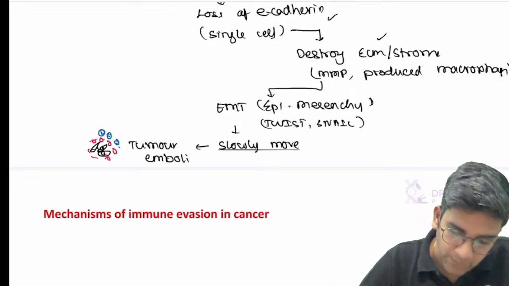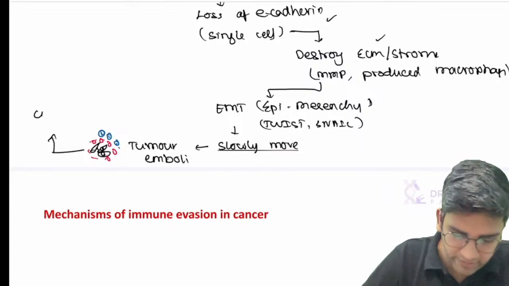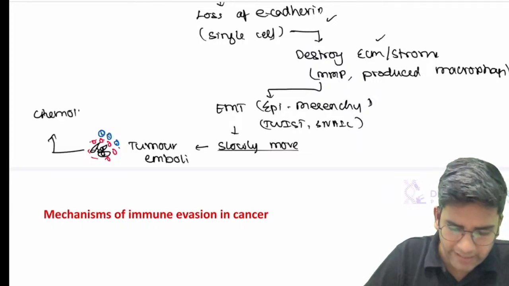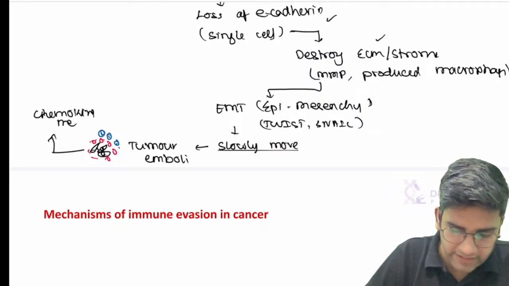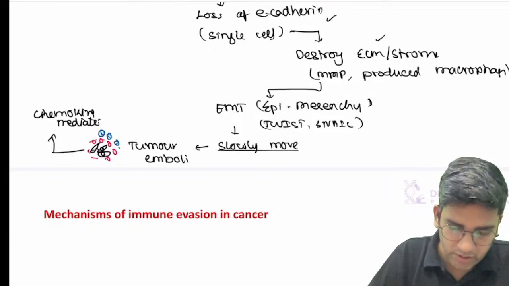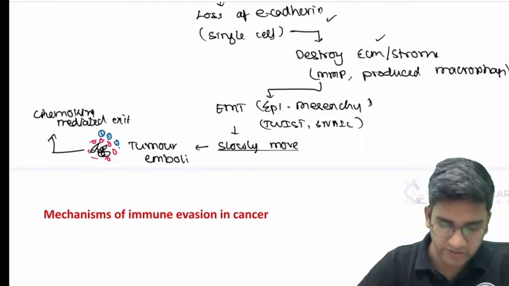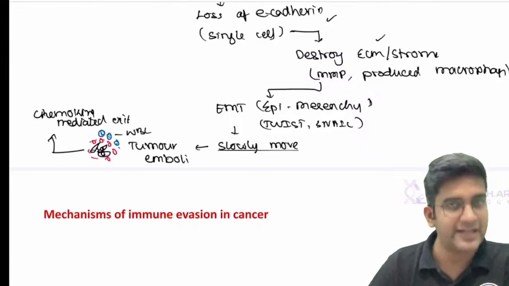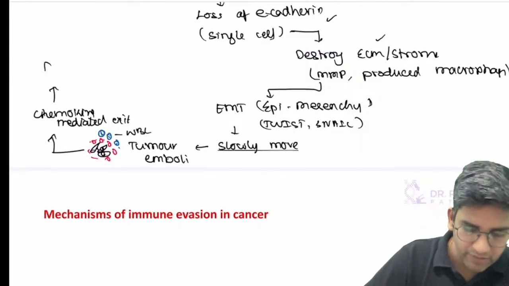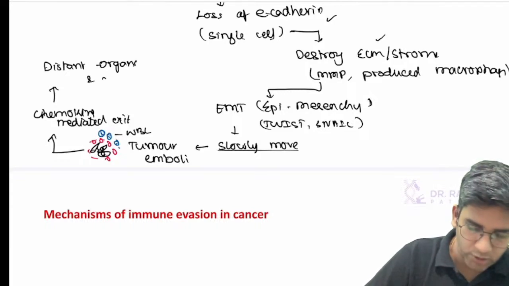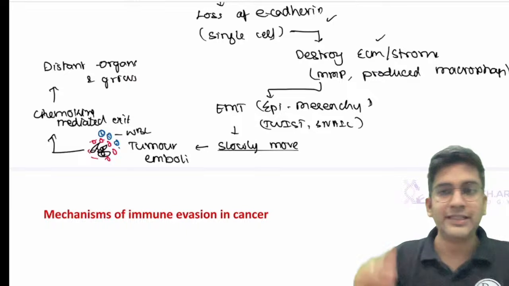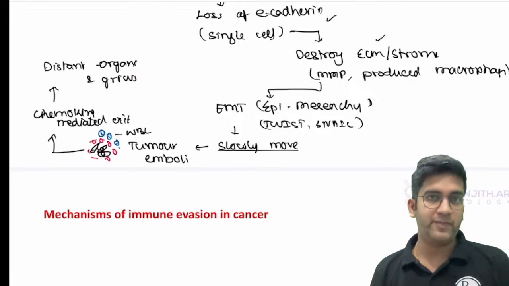So tumor emboli, with the help of your chemokine receptors, you'll have chemokine mediated exit. This chemokine will attract the WBC which is stuck on the surface. You can write that there's WBC that will respond to the chemokine, and you'll have distant organ, and in the distant organ it settles and it grows. Okay, this is what I mean by the steps of metastasis, right?